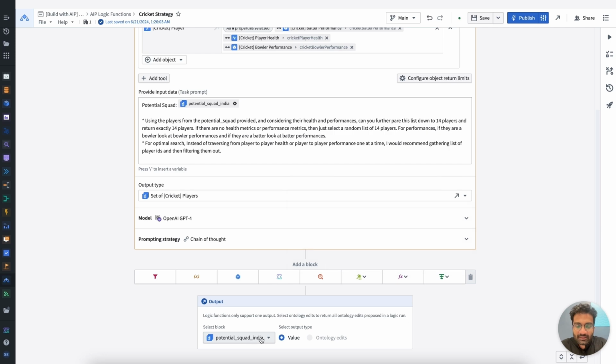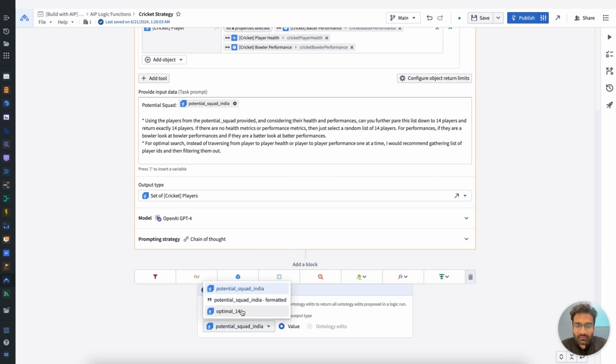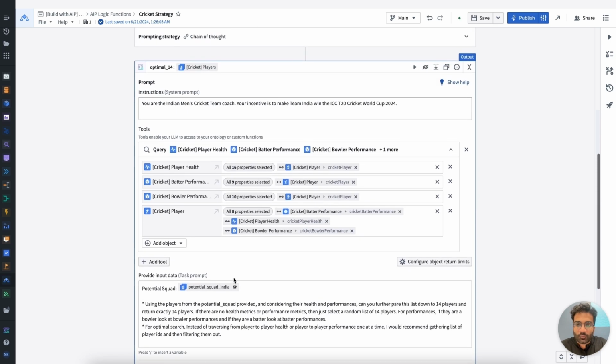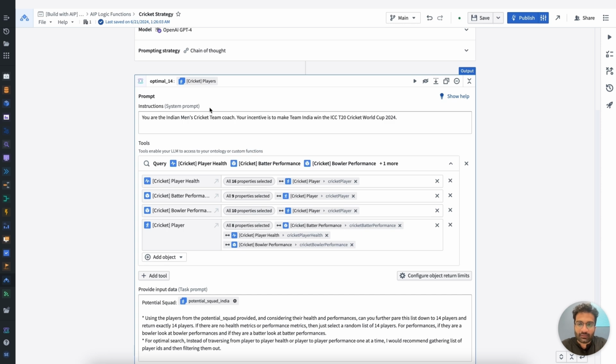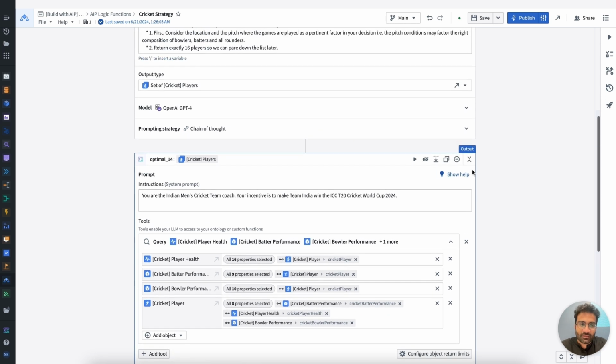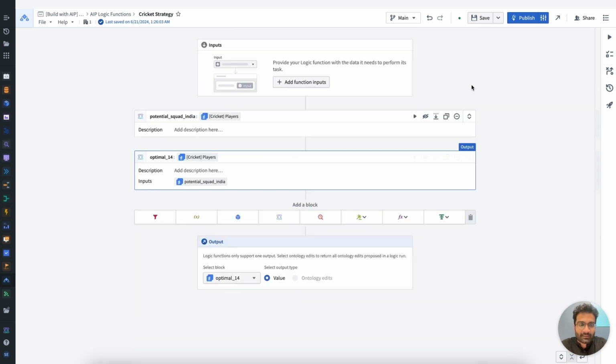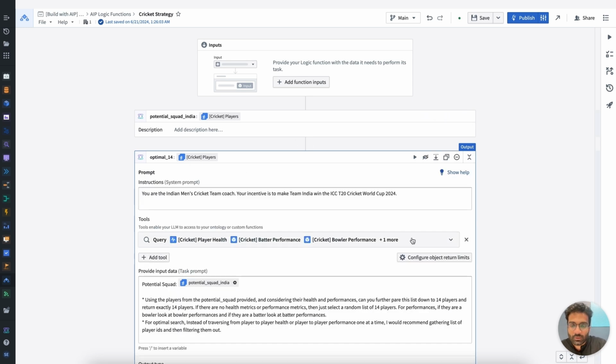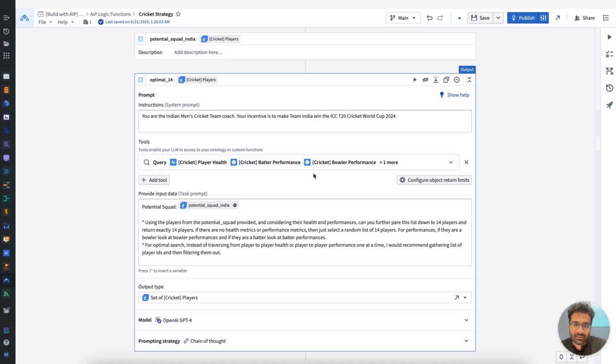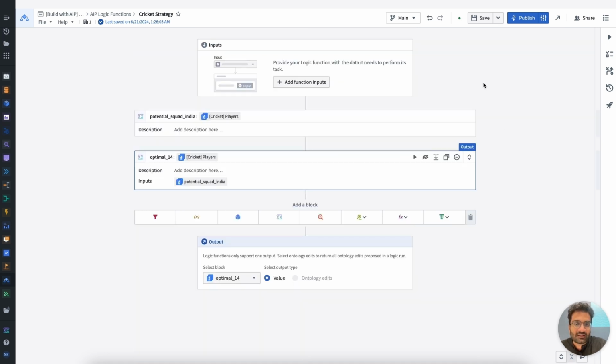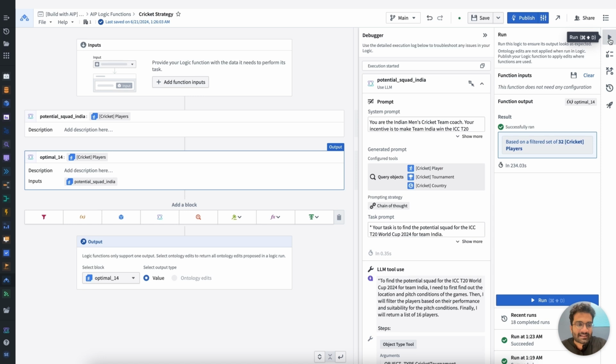What I expect as an output here is also a set of objects that represent the players themselves. And finally, instead of the potential squad being returned, I want the optimal 14 block to be returned, and that gets rid of the warning that this block was actually unused. To take a step back, what we've done here is we've created a superset of 16 players, and then we've chained that LLM block with another LLM block that uses it to further pare it down to an optimal list of 14 players based on a few different metrics such as health and performances. Now that said, let's run this and see how it performs.